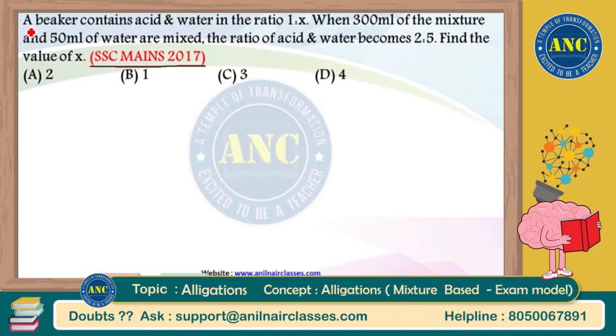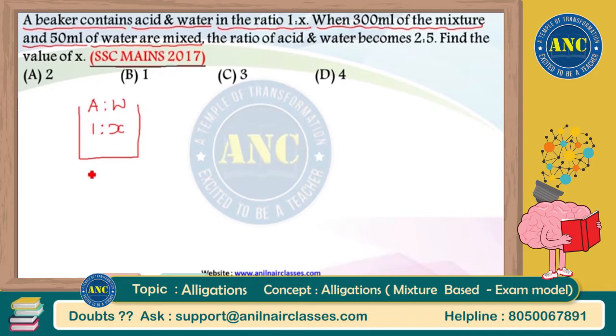Now your question is: a beaker contains acid and water in the ratio 1:x. Okay, a beaker is nothing but a vessel. Acid and water are in the ratio 1:x, right? This is the first statement. When 300 ml of the mixture and 50 ml of water are mixed. Now in the first vessel, the acid and water are in the ratio 1:x, and 300 ml of mixture is present in the first vessel.